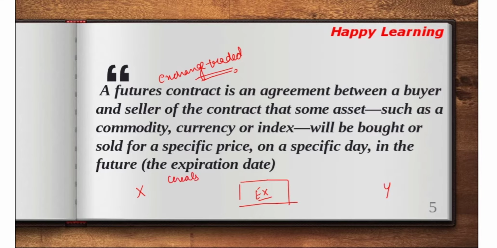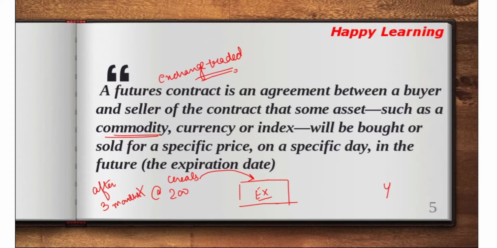Here I am taking an example of a commodity. So person X needs cereals after 3 months at 200. So he will give the bid quote on the exchange that this is my demand.